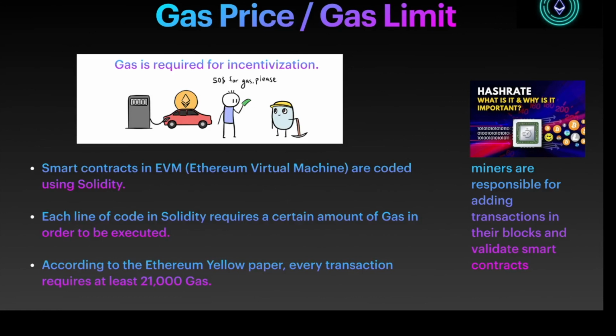I'm going to talk about hash rate, why it is important. Generally, when you put together a blockchain, there is a certain metric known as hash rate. It's always good to have a very high hash rate. It keeps the network secure, and hash rate is the algorithm that is used to convert plain text into a hash, and this happens at a very fast rate. And miners are responsible for adding transactions into the blocks and validating smart contracts.